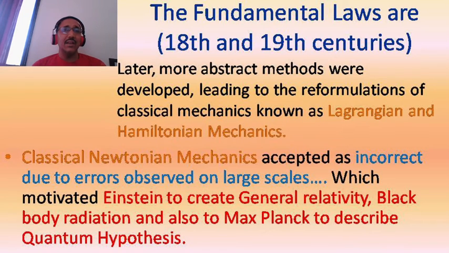But as time passed, different scientists studied different problems, like the general theory of relativity. Einstein studied this and discovered black body radiation, and Max Planck described the quantum hypothesis.